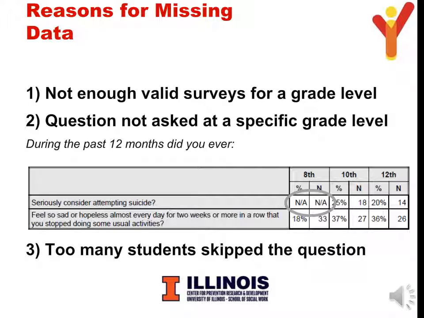10 valid surveys. Next, the question was not asked at that specific grade level, and so the grade level does not appear in the table, or you may see N/A, meaning not applicable, noted in the table. Finally, too many students skipped over the question. In this case, you will see N/R, meaning not reported, noted in the table.